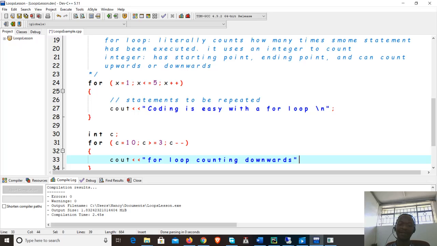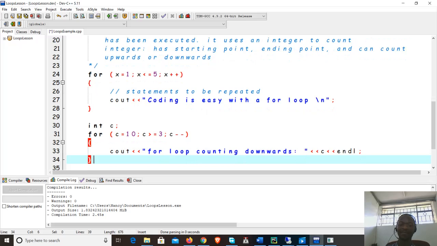For the sake of seeing some things, we will want to see the current value of C at any point in time. So we can put that C there. So we say counting downwards, then we say C, meaning we want to see the actual value of C at any point. So there I will say NL, then that.